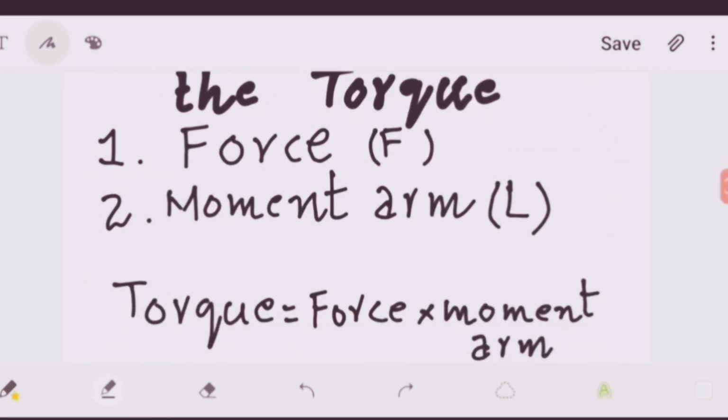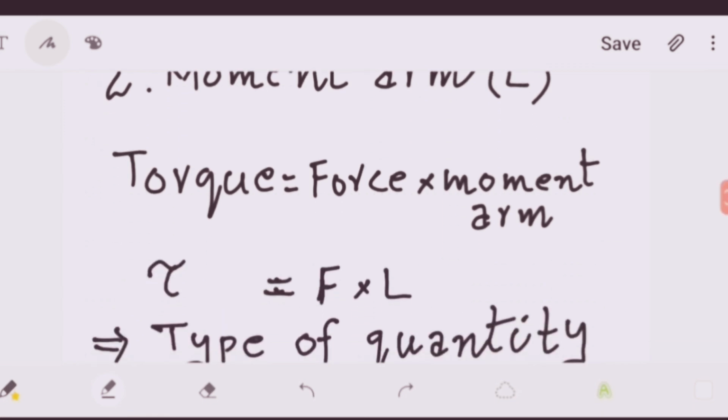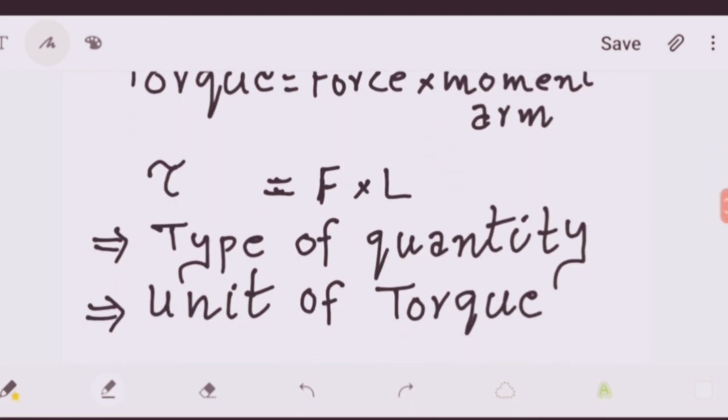Mathematical expression for representing the torque. The torque we have discussed depends on two factors, force and moment arm. Hence, torque is the product of force and moment arm. It is denoted by the Greek letter tau. So, tau is equal to F into L. Type of quantity: the torque is a vector quantity because when force is applied on the body in order to produce torque, the body rotates in a particular direction. Hence, torque is a vector quantity.